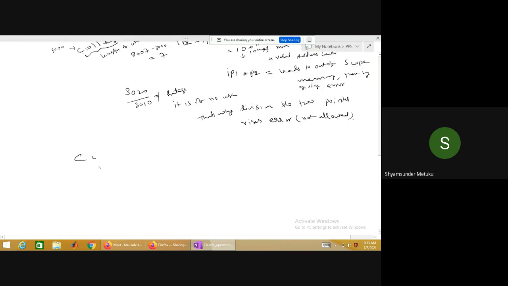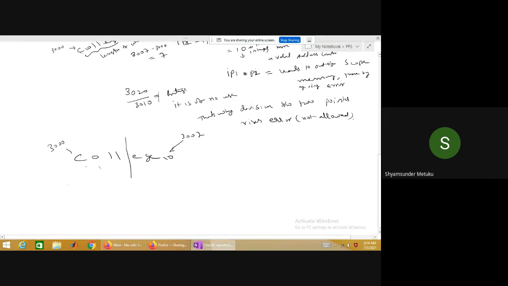Finally, same example, college. This null character. This is 3000 address. Maybe this is 3007. I wanted to read character by character. Straight away I wanted to display only EGE, suppose.